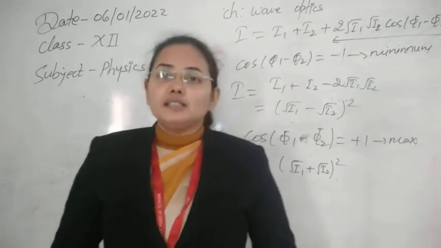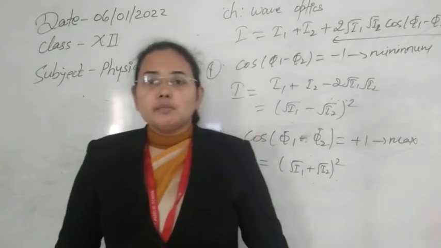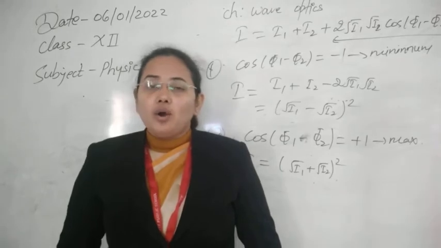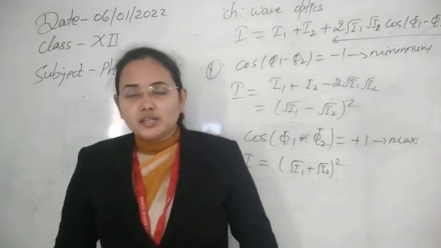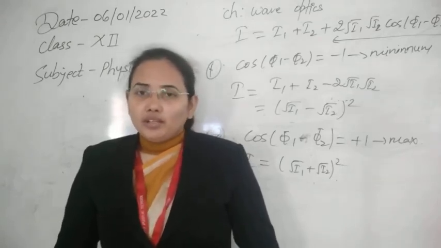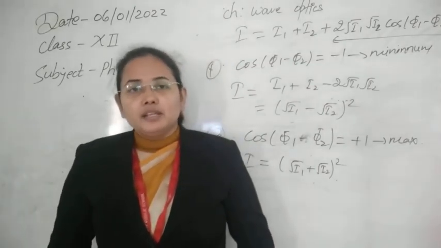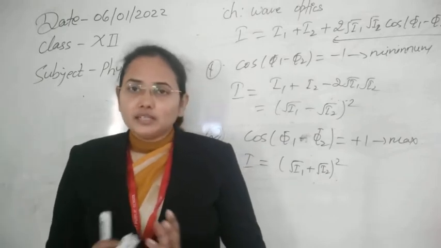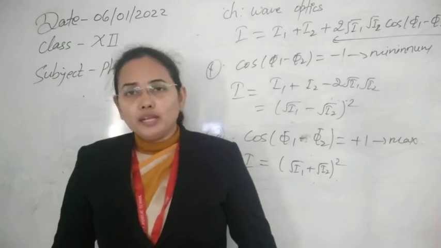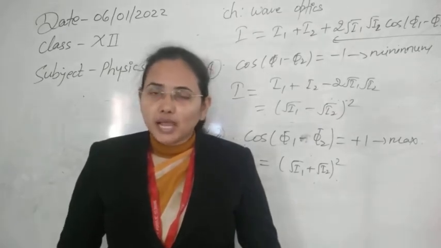So normal lights that you are seeing, like white light, are moving in all possible directions. All the rays, all the waves here are not in the same phase, or their phase difference is not constant or 0 within the space or with time. That's why they are incoherent in nature. For that, I12 is 0. So whenever two incoherent light waves superimpose over each other, their final intensity will simply be the sum of the intensities of the individual waves, that is I is equal to I1 plus I2.